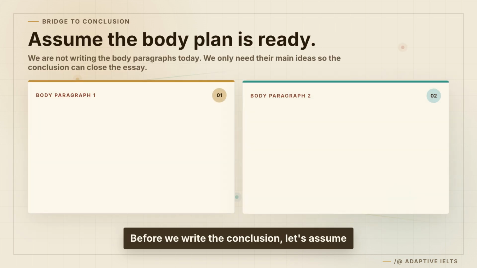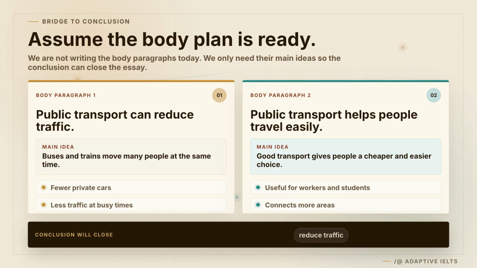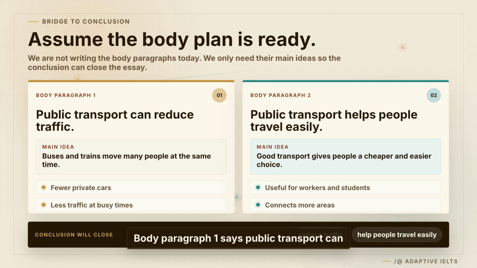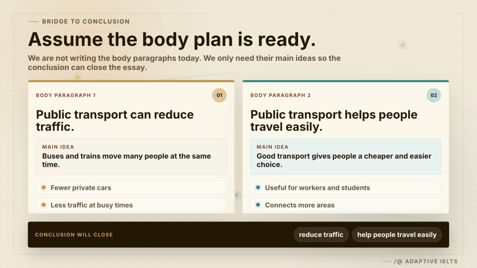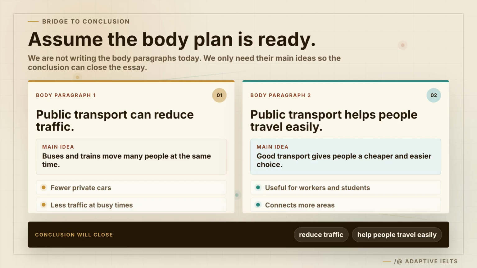Before we write the conclusion, let's assume the body paragraphs are already planned. We are not writing them in this video. We only need to know what ideas they contain. Body paragraph 1 says public transport can reduce traffic. The key points are fewer private cars, less traffic at busy times, and less pressure on roads. Body paragraph 2 says public transport helps people travel easily. The key points are support for workers and students, better connections between areas, and help for people without cars. Good. Now the conclusion has a job.